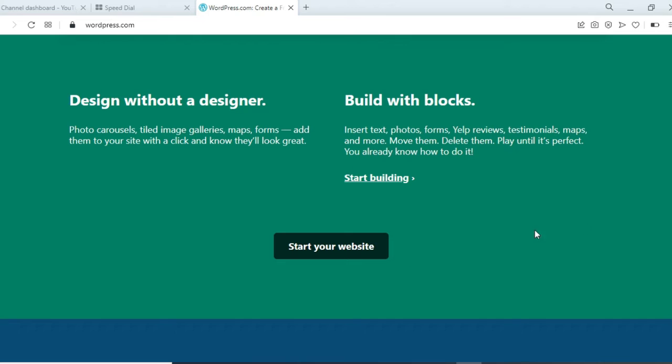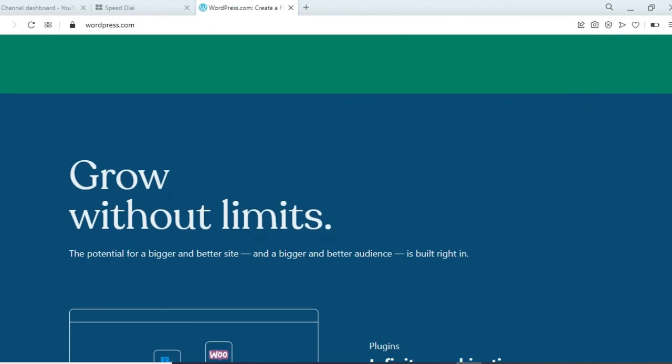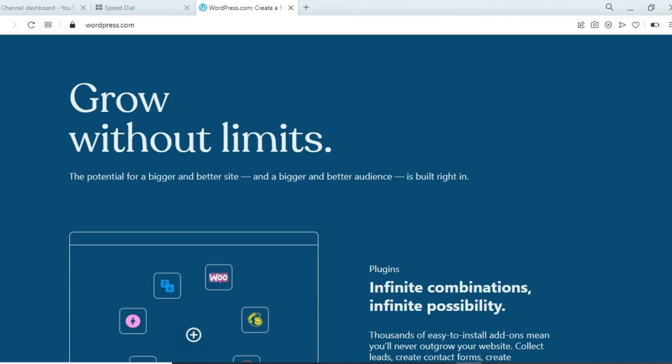Alright, you can also start your building here and start your website. Okay, you can grow without limits. The potential of a bigger and better website, and a bigger and better audience is built right into WordPress. It has a lot of audience, and it has a great potential for a bigger and better website. If you want to create a better and bigger website, then WordPress is one of the best platforms where you can create your website.